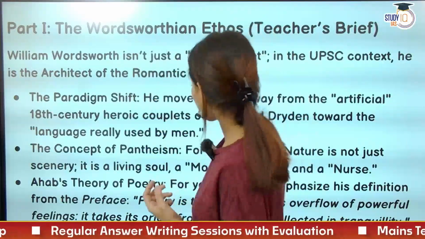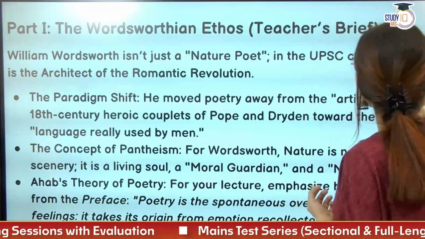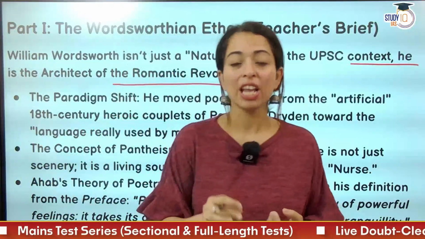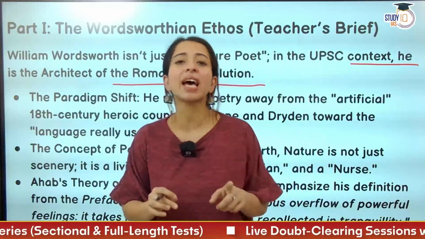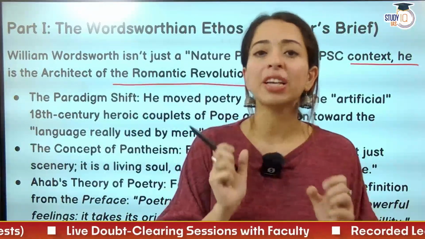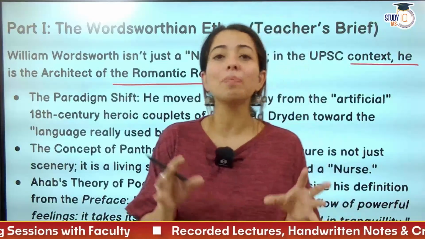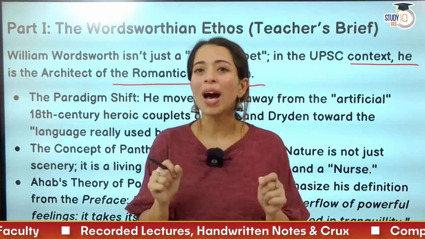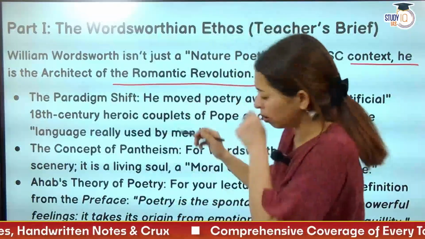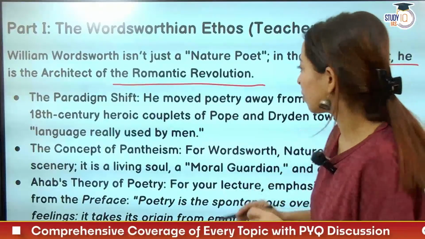So William Wordsworth isn't just a nature poet in the UPSC context. He is the architect of the Romantic Revolution. Now, this is very important, guys. In 1798, William Wordsworth, along with Samuel Taylor Coleridge, published Lyrical Ballads. In it, a preface was included. That preface, in a way, became the manifesto of the Romantic Age. Why? Because it emphasized ordinary human experiences. It was a major paradigm shift.